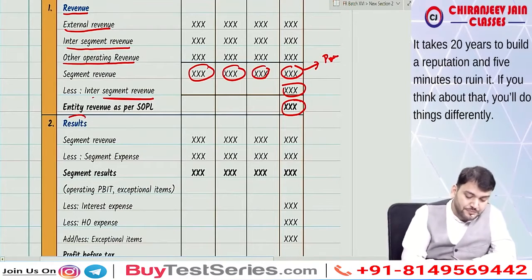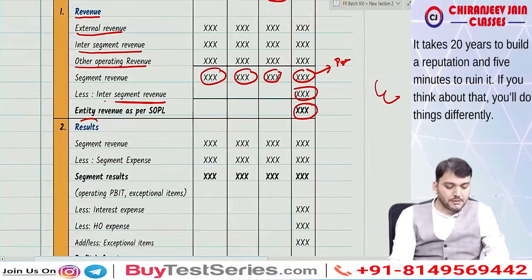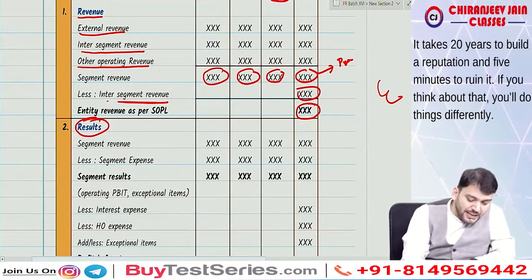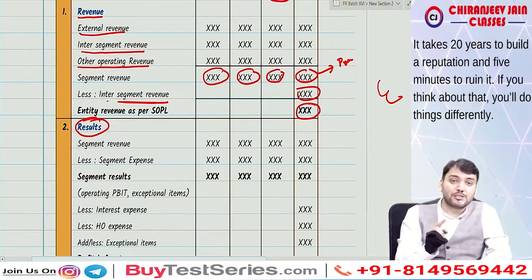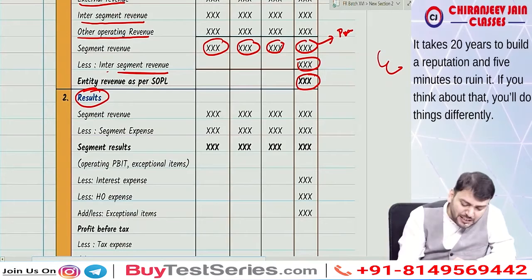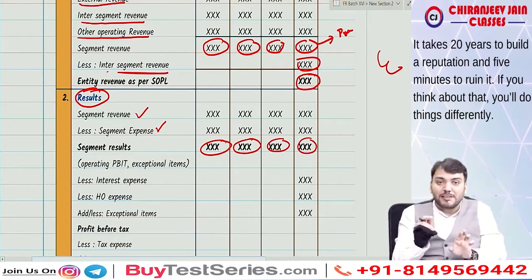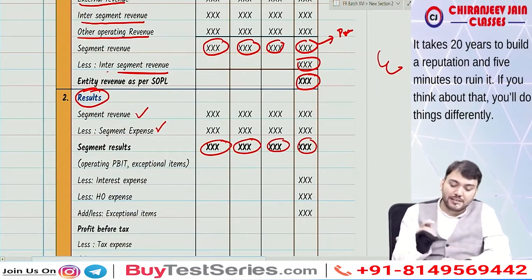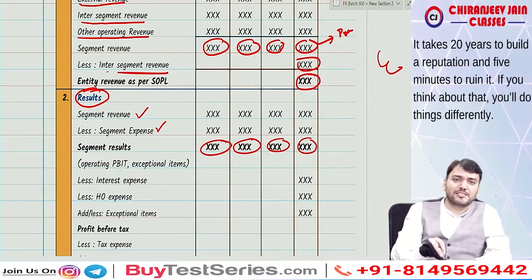First is revenue. Second is result. Second we need to write down segment result. Segment result will be given in the question. If not given, then they will give segment revenue and segment expense. So segment revenue minus segment expense will be segment result. All the information will be given in the question. Only you need to put data in this report.